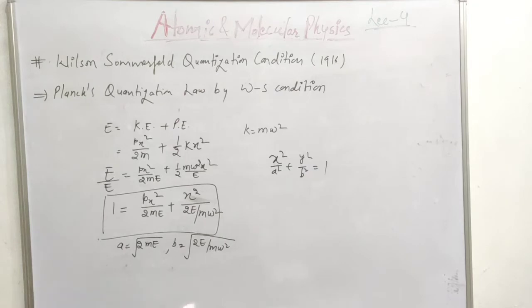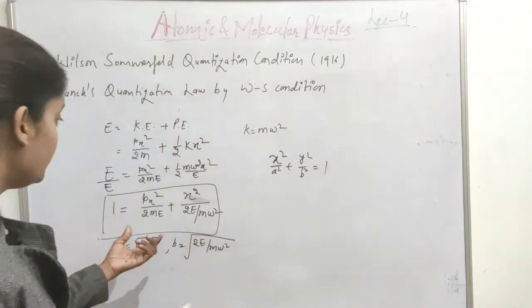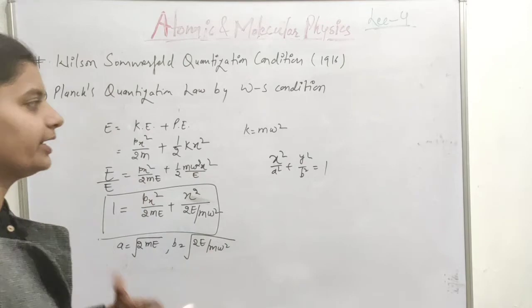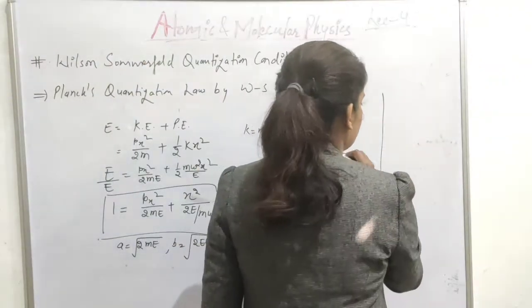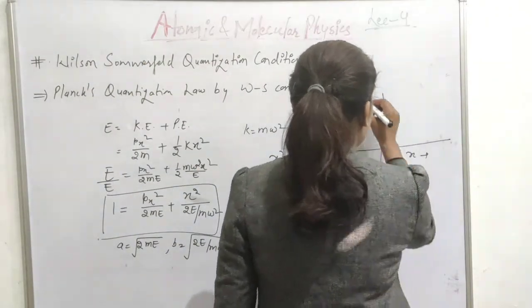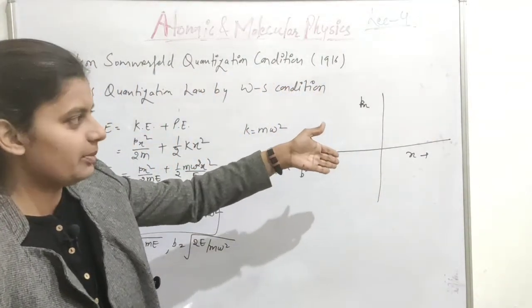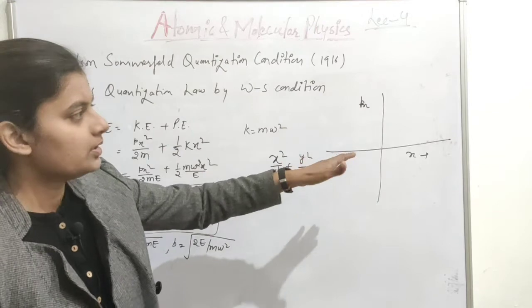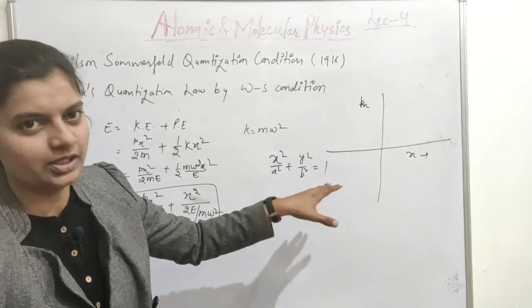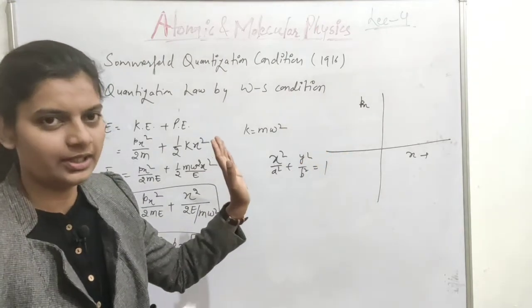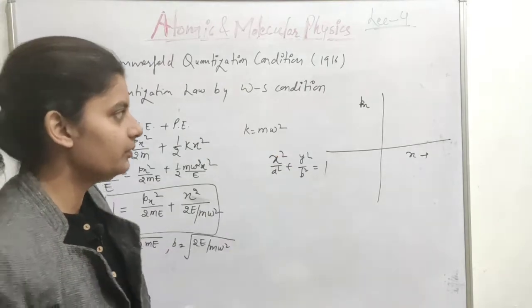You also know the area of an ellipse. This is an ellipse with coordinates px and x. So we can make this ellipse with the x coordinate here and this is the px coordinate. So this is not a two-dimensional Cartesian coordinate. This is phase space coordinates. Phase space is a different concept. This is not a Cartesian plane.